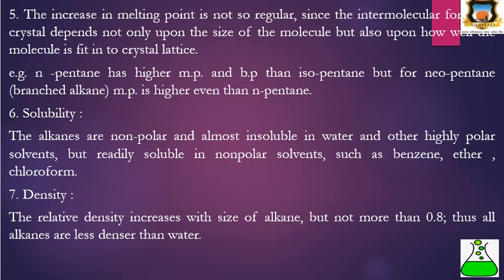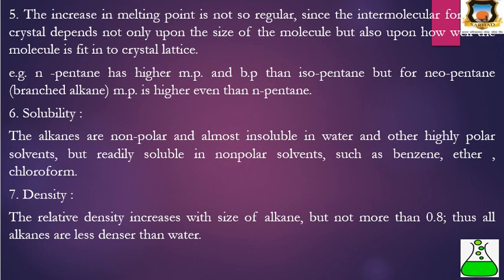In this case, the melting point is not regular because it does not depend only on the intermolecular forces. Therefore, as branching increases, the melting point and boiling point generally decrease, but this trend is not regular in alkanes because it also depends on how the molecule fits into the crystal lattice.